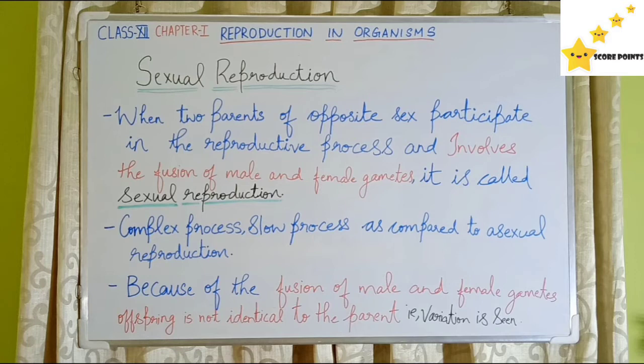Sexual reproduction, it's a complex process. It's a very slow process as compared to asexual reproduction. Because there is an involvement of fusion of male and female gamete, offspring is not identical to the parent. That is, variation can be seen in sexual reproduction. But asexual reproduction, it's the exact copy or blueprint of that of the parent.